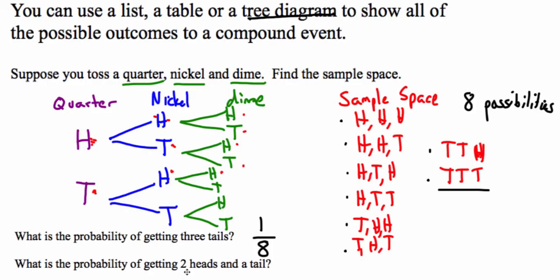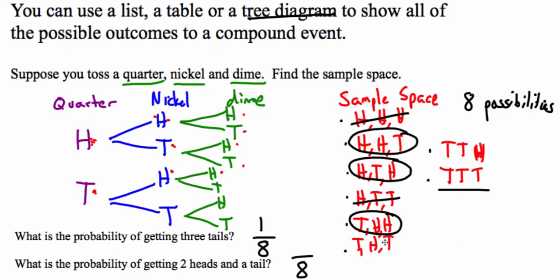Next one says, what's the probability of getting 2 heads and a tail? Doesn't matter what order. Well, again, it's out of 8. So sort through the list. Here's 2 heads and a tail. Here's 2 heads and a tail. Not there. 2 heads and a tail. Not that one, not that one. So there are 3 possibilities that I could get 2 heads and a tail. But in order to see all those possibilities, I had to list all of that out.